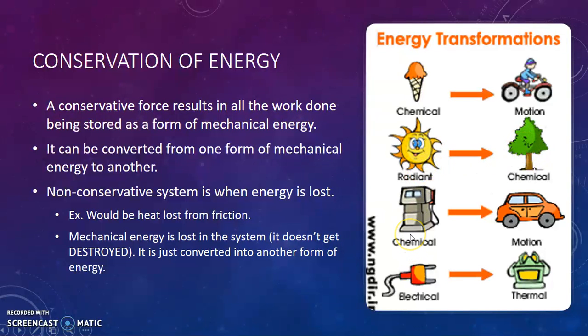Another example of chemical to motion would be fossil fuels, where gasoline will fuel and power the car to go. And then also we can convert electrical energy into thermal energy, which would be heat energy. So these are just some examples demonstrating the law of conservation of energy, of how energy can be transformed from one form to another.